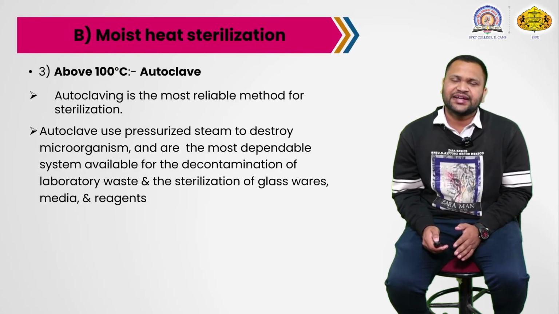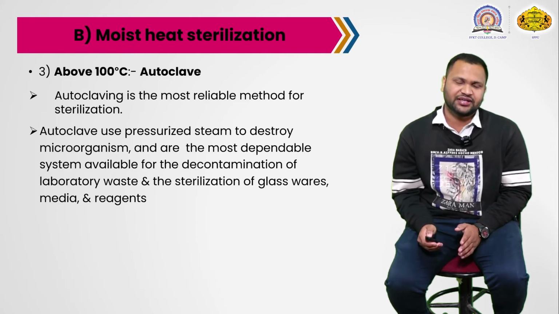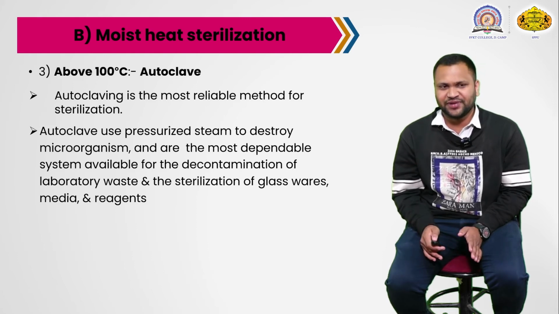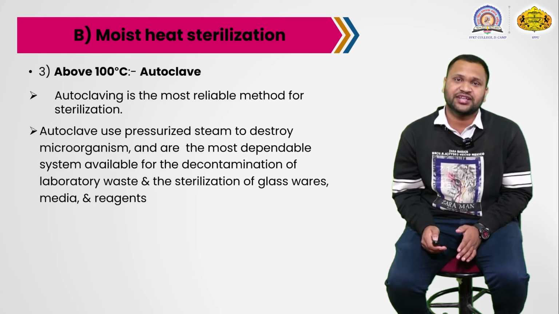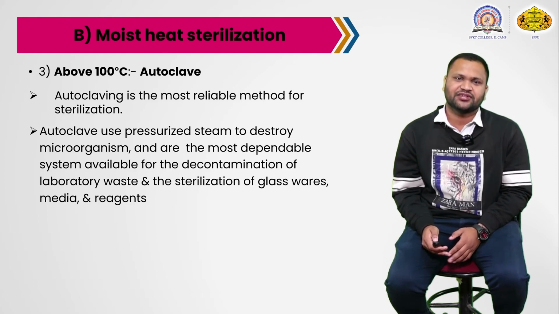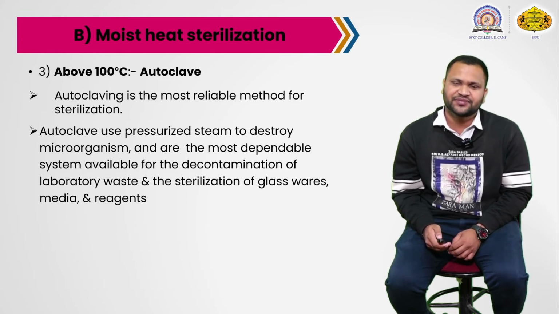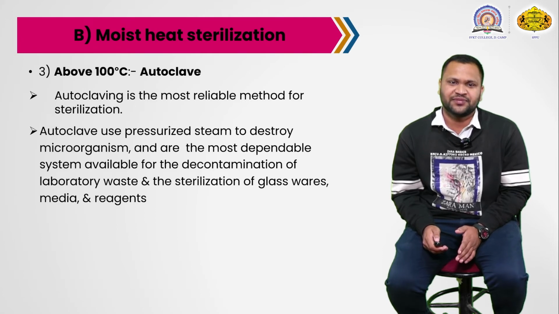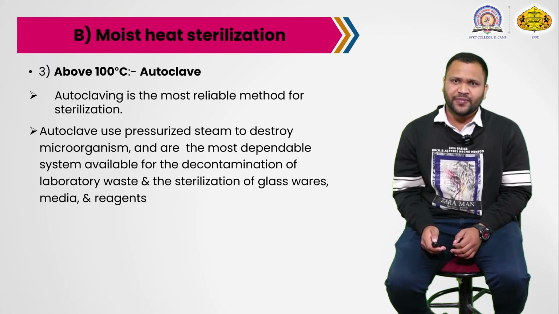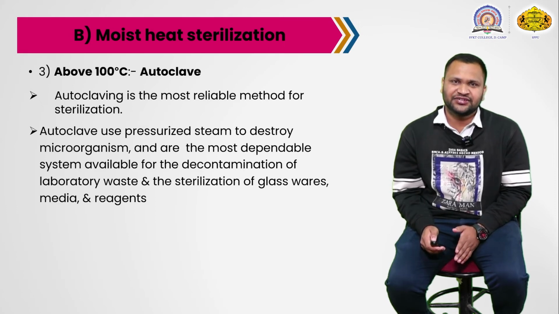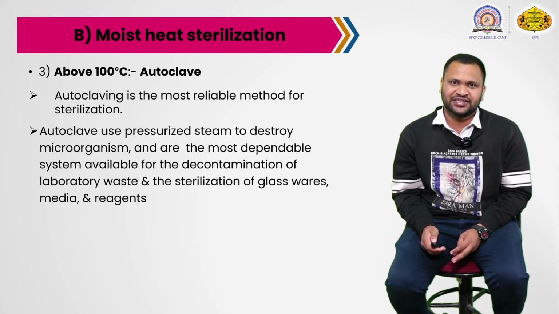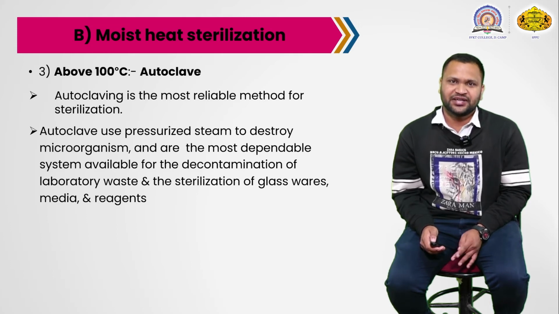Then next is above 100 degrees Celsius. Again autoclave is there. Autoclaving is the most reliable method for sterilization. The autoclave uses pressurized steam to destroy microorganisms and is the most dependable system available for decontamination of laboratory waste and the sterilization of glassware, media and reagents. Before any practical we sterilize our media and glassware, for example petri dish is there, pipette is there, pipette tips is there.